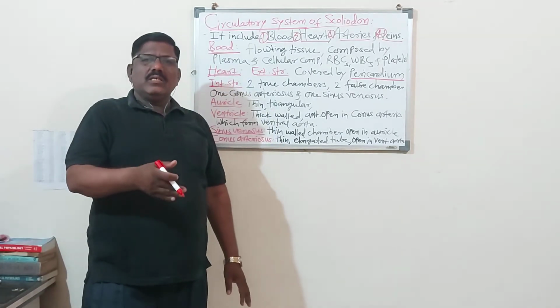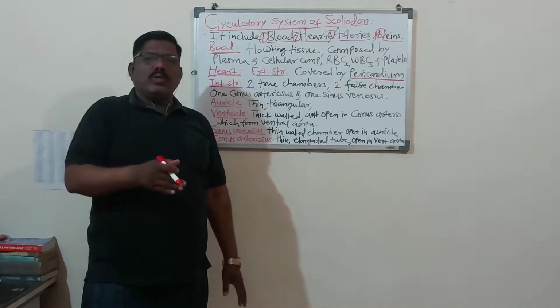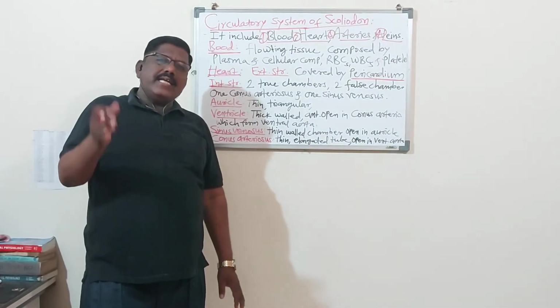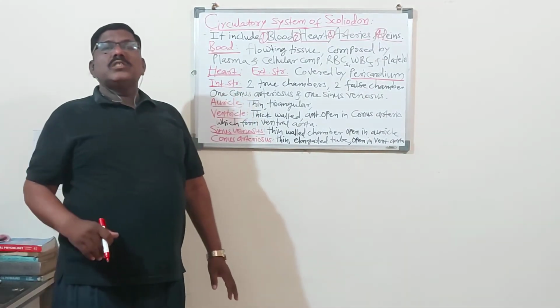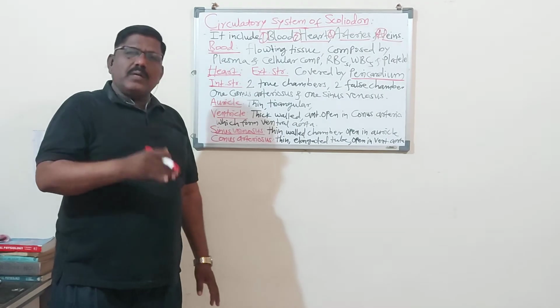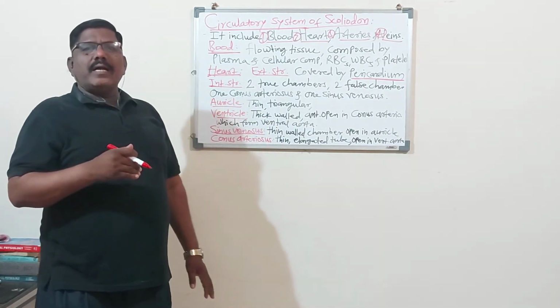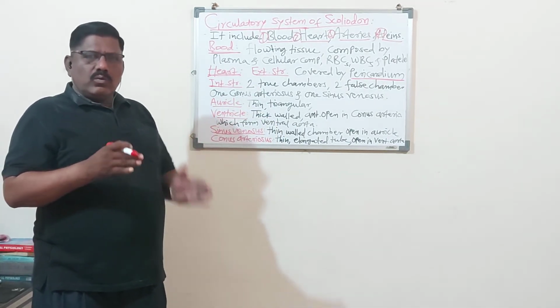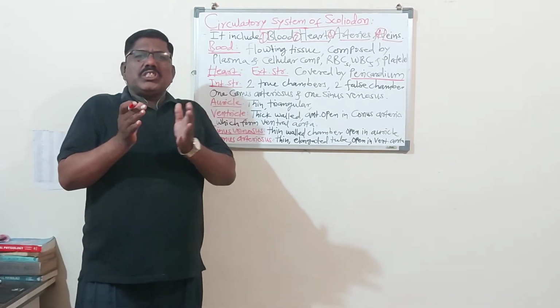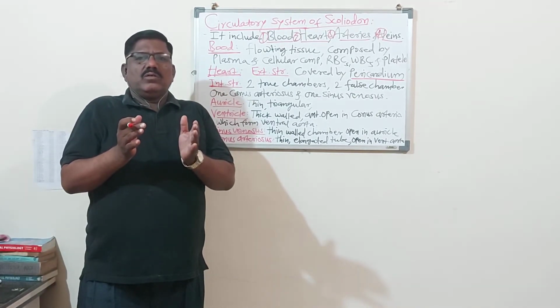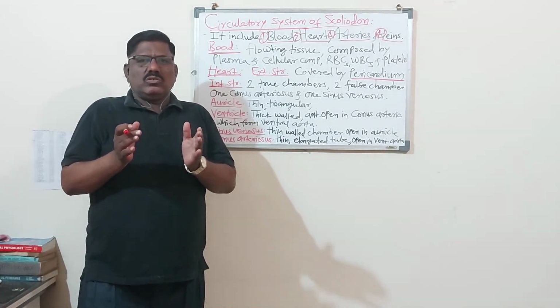Pericardial space having the pericardial fluid. Pericardium having the pericardial space, that space filled by the pericardial fluid, which provides resistance from the shocks to the heart.